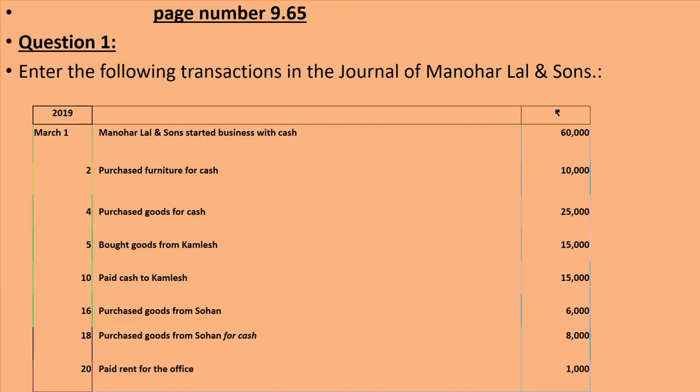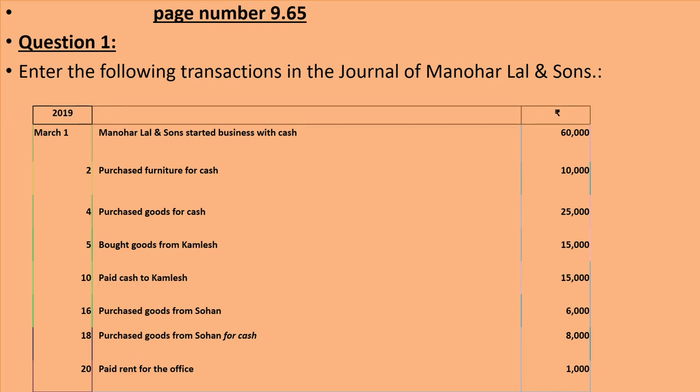March 2nd purchased furniture for cash 10,000. March 4th purchased goods for cash 25,000. March 5th bought goods from Kamlesh 15,000.